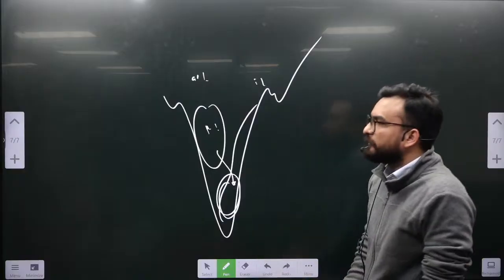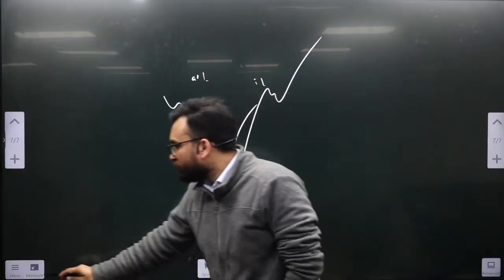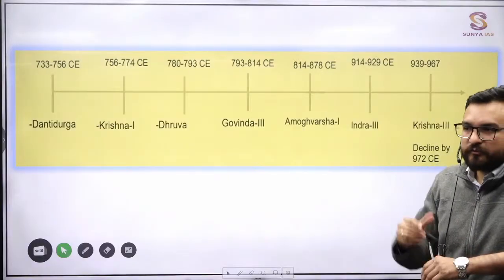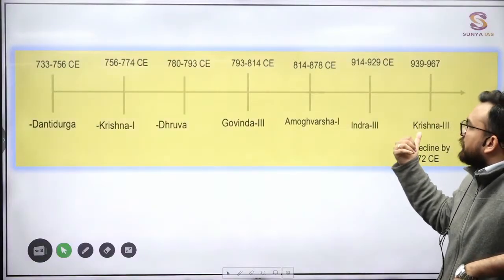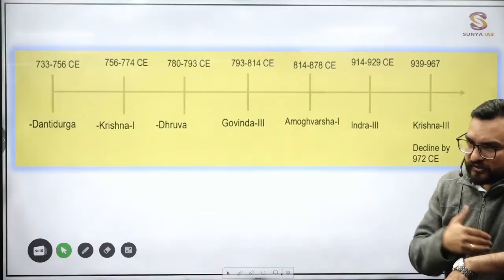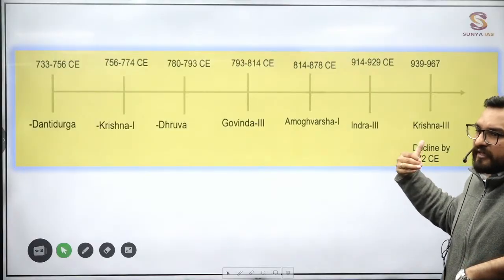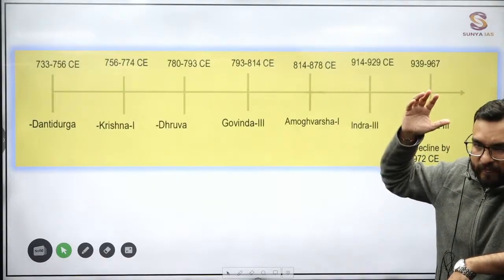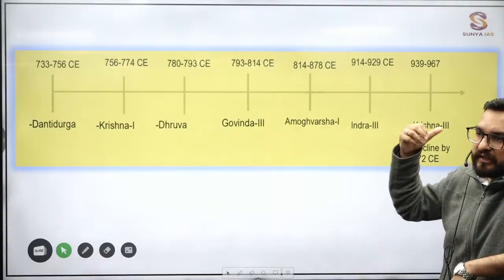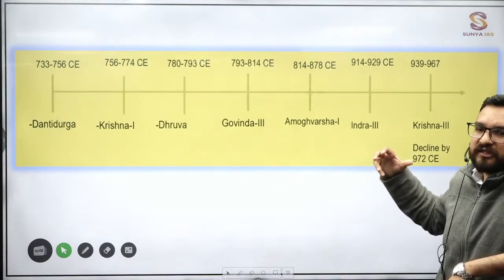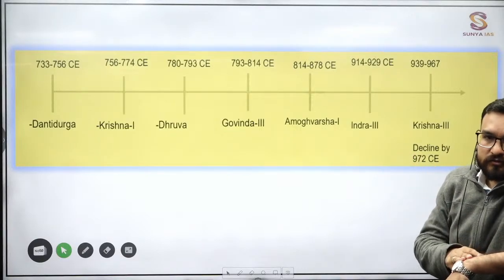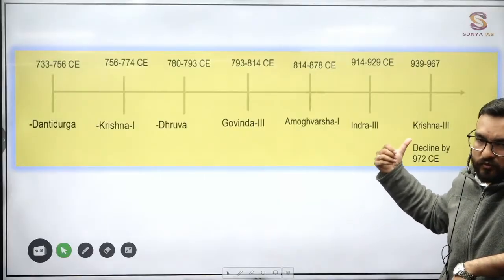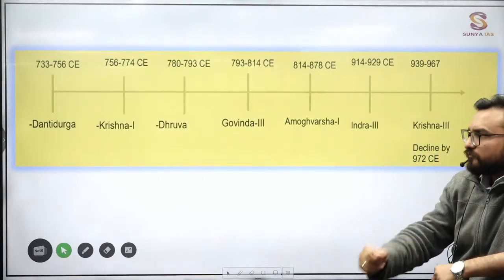He will defeat one ruler of the Imperial Cholas, that is Parantaka I. That means Parantaka I and Krishna III are contemporary to each other. And that will be the first time when the Rashtrakutas defeated the Imperial Cholas. After that, the Imperial Cholas will be rising. And when Krishna III defeated the Imperial Cholas, he constructed a temple there, the Krishneshwar temple, in memory of his victory over the Imperial Cholas.